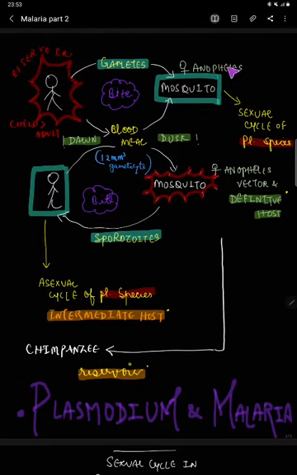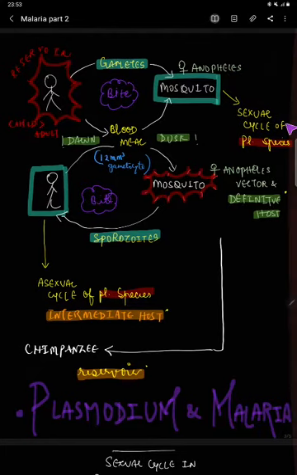With the gametes, the female anopheles mosquito has the sexual cycle of Plasmodium species. With the sporozoite transmitted by the bite into the human, there is an asexual cycle of Plasmodium species, and the human can present with clinical malaria. Here the human is an intermediate host. The anopheles mosquito is a vector and also a definitive host, because the sexual cycle takes place in it.